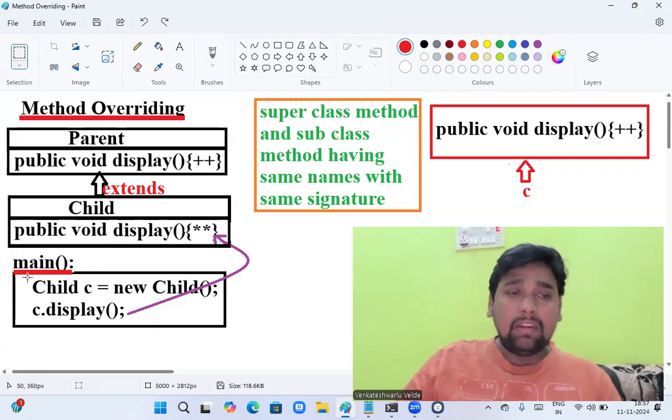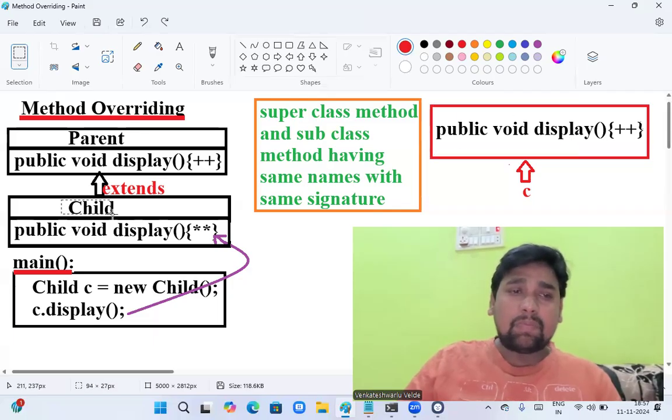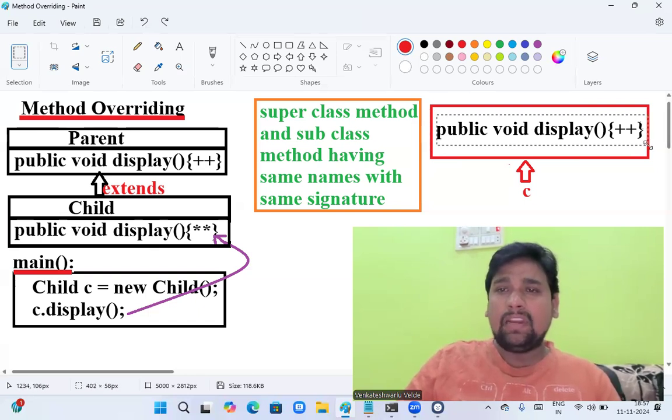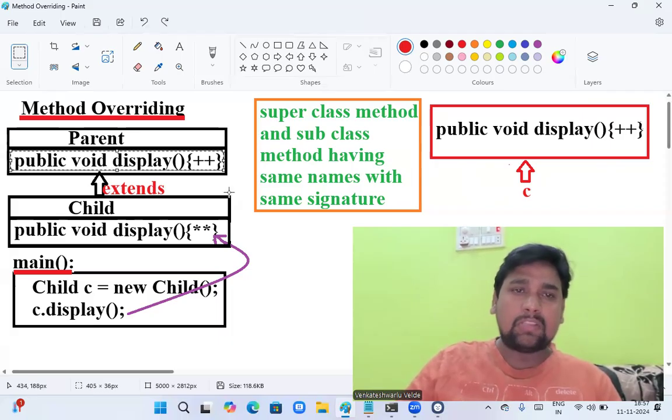In this case, in the main method, I'm trying to create an object for child class. Okay, and the child class object is created. When it is trying to create a child class object, since child is a subclass of parent class, first it will allocate the memory for parent class method. That means public void display, the method will be allocated. After allocating the memory to the superclass method, some plus plus logic, immediately it gets back to the child class.